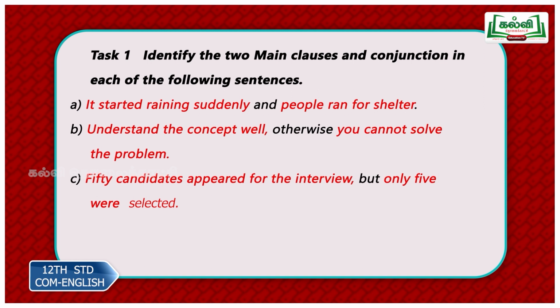Next sentence. 50 candidates appeared for the interview, but only 5 were selected. So appeared, one finite verb. Were selected, another finite verb. So it's obvious that the sentence has two clauses because of two finite verbs. Now 50 candidates appeared for the interview. Complete meaning. So main clause 1. Only 5 were selected. Again complete meaning. So main clause 2. But is your conjunction.